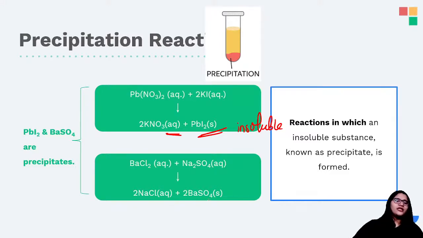Yes. Similarly, here also you can see one is solid, one is aqueous. अगर ये soluble होता तो ये भी aqueous बन जाता, but this is solid. Is that exactly clear? So reactions in which an insoluble substance is formed are known as precipitation reactions. So ये जो insoluble substance है इसको हम क्या बोलते हैं? What do we call it as? We call it a precipitate. Clear? Yes.